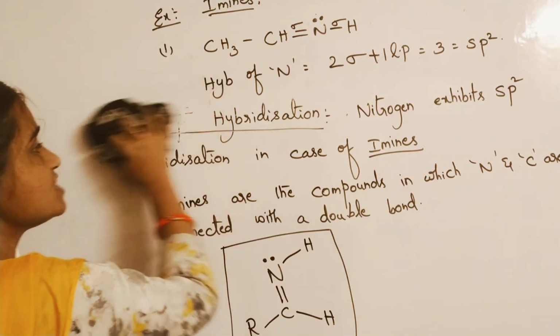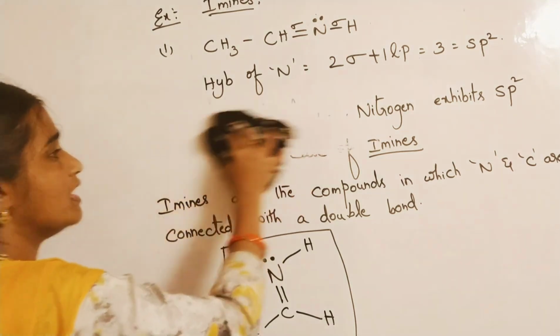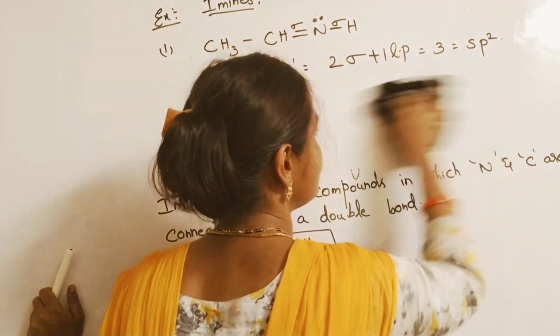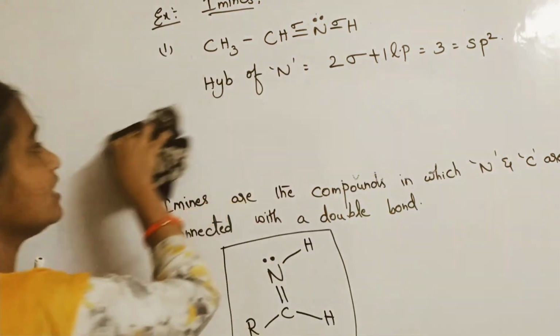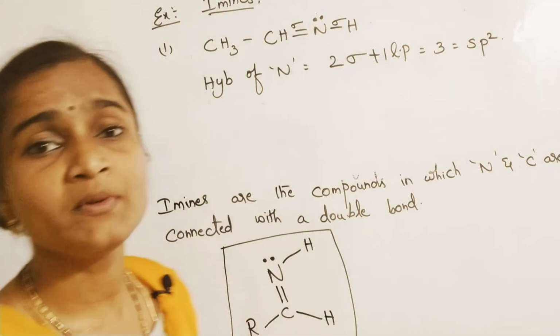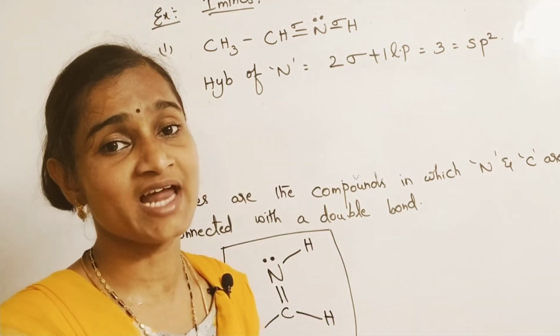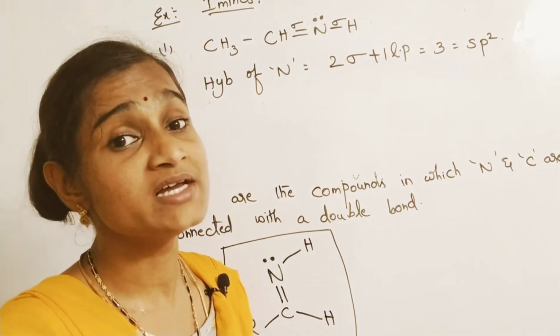Now, what will be the shape of this molecule? I mean, what type of shape does it exhibit? So sp2 hybridization with 1 lone pair on the central atom will exhibit angular shape.